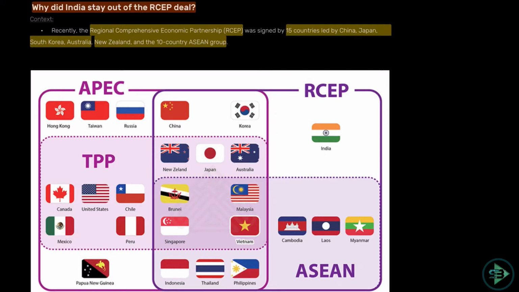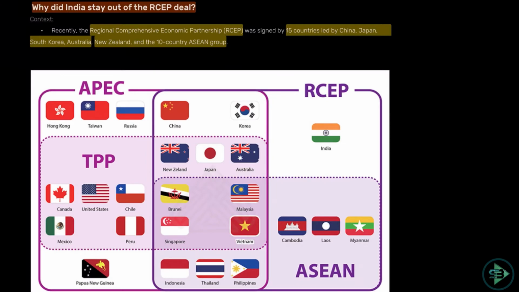So you need to understand RCEP is not the only trade organization. There are other trade organizations as well, which are APEC, TPP, and ASEAN. APEC is Asia Pacific Economic Cooperation, TPP is Trans-Pacific Partnership, and ASEAN is Association of Southeast Asian Nations. They can ask you anything. So which country is part of APEC, which country is part of TPP, which country is not part of ASEAN. So you need to know all the countries and which organization they are part of.